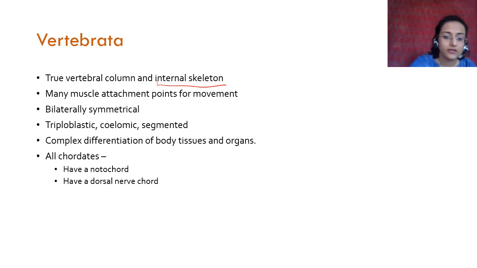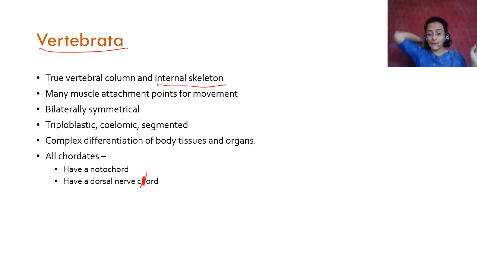What is a, it should be CORD. Okay. What is a dorsal nerve cord? A dorsal nerve cord is a unique feature of chordates, and is mainly found in vertebrata. Mainly in vertebrata, and here the dorsal nerve cord is modified into the central nervous system, which comprises the brain and the spinal cord.